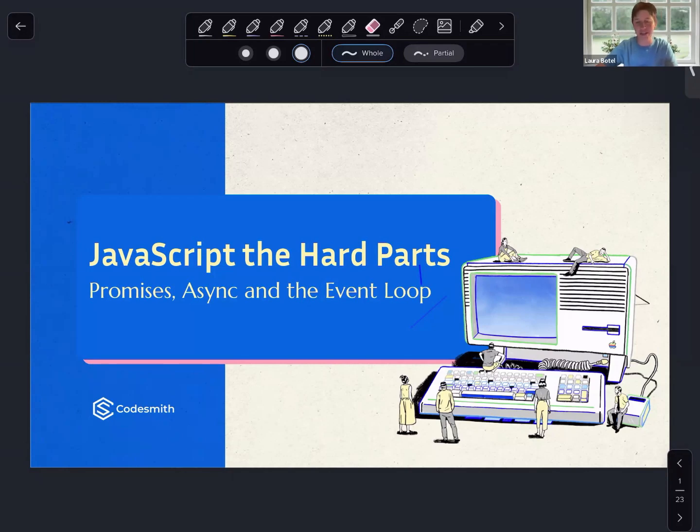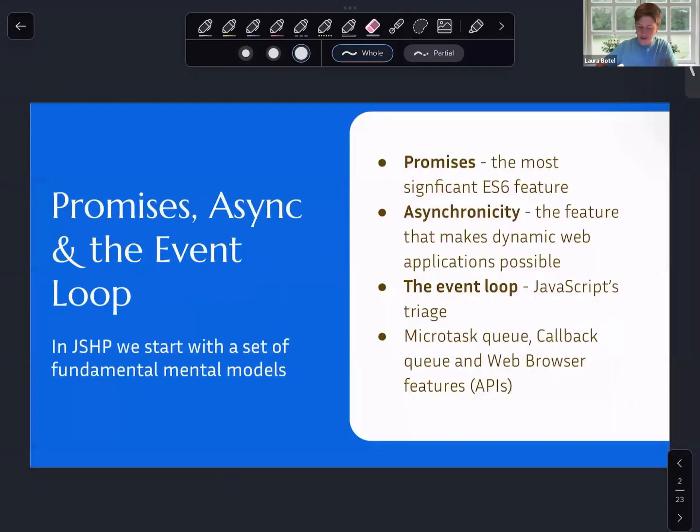I'm super excited to talk to you all about promises, asynchronicity, and the event loop. This is part of our JavaScript The Hard Part series, and it's definitely one of our more advanced workshops. If this is the first workshop that you're attending, awesome. I'm excited to have you here. I would definitely recommend that you check out some of our additional JavaScript The Hard Parts workshops as well, but stick around for this one. I would say this is probably the most advanced of our workshops.